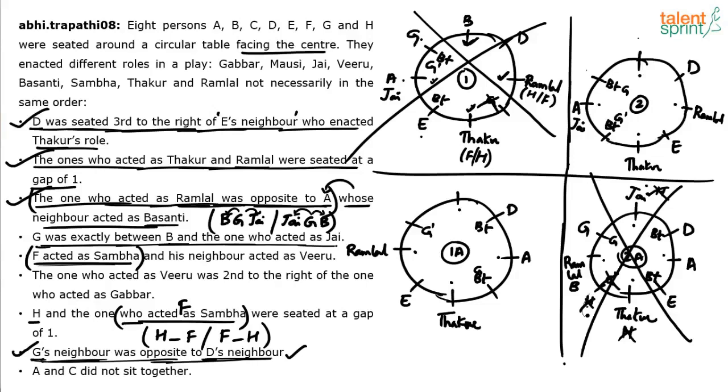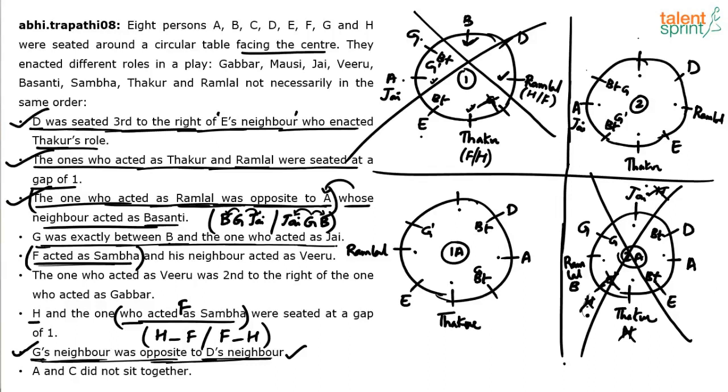Now only 2 cases are left out. So try out H dash F there. H dash F, see if it is possible. I need alternate positions for H and F. Alternate positions are available. If you observe, here also alternate positions are not available.